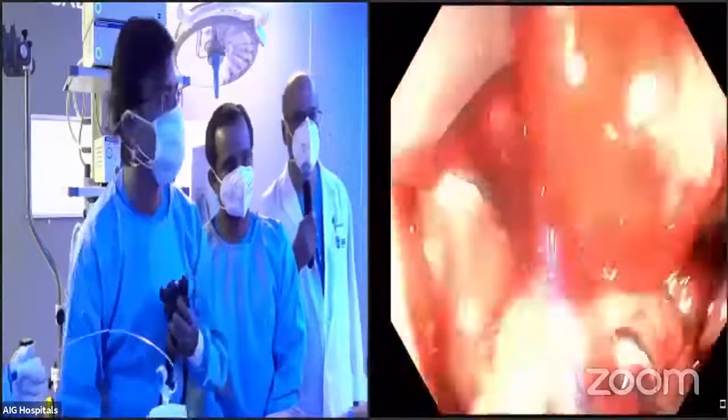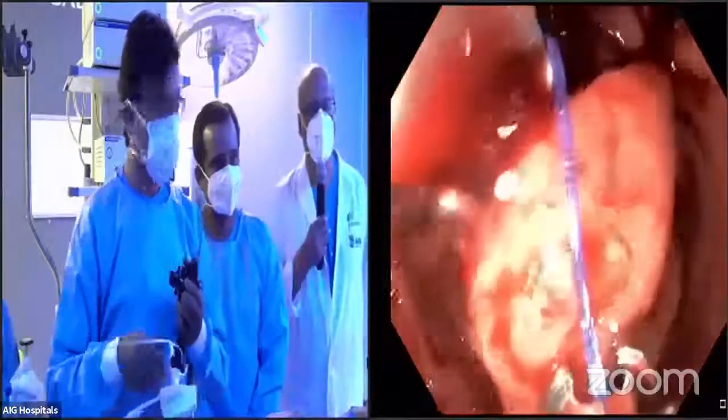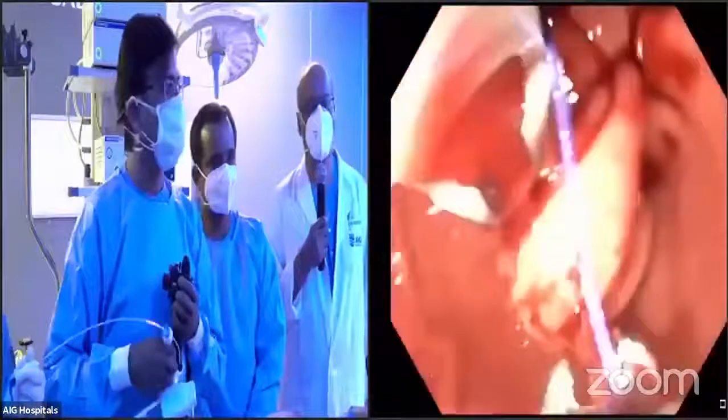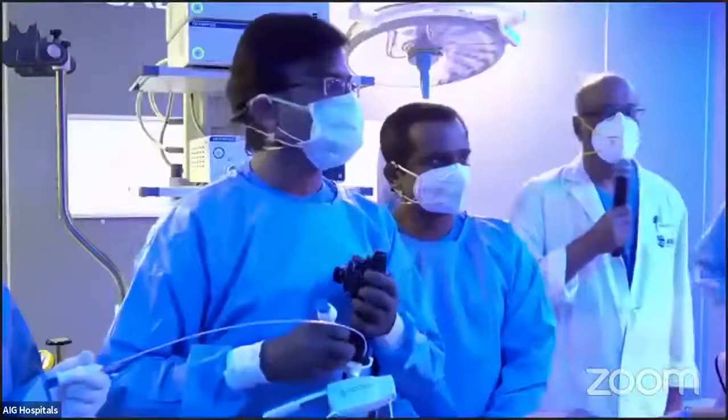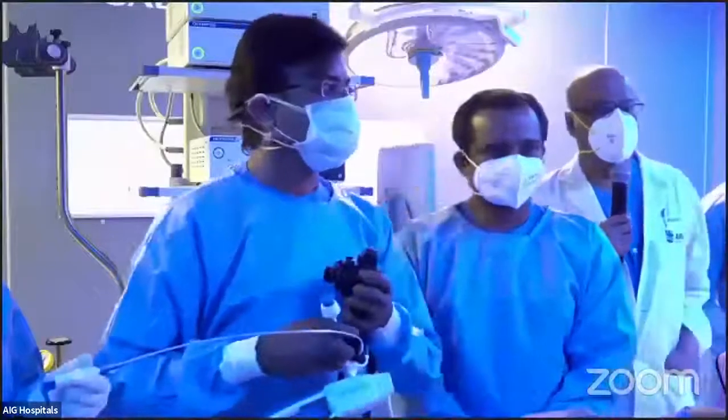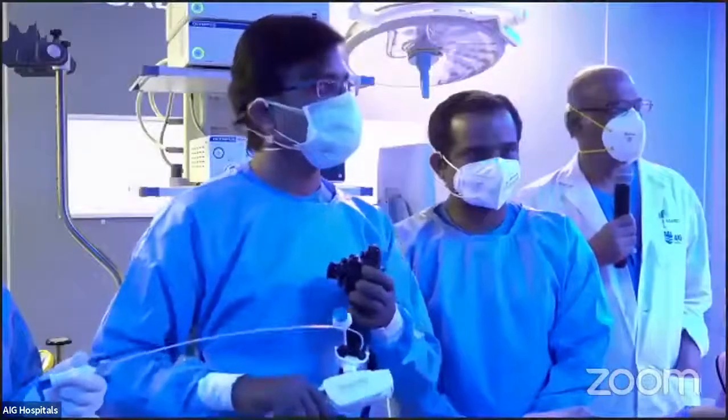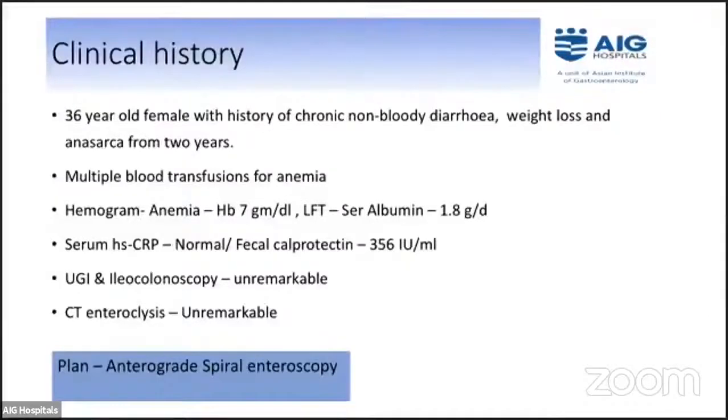So Rakesh, that's a very nice demonstration. As you're going on, shall we shift to the spiral enteroscopy and come back to you? Sure. Okay. Thank you. So we'll go to the spiral enteroscopy where another new device that Dr. Mohan Ramchandani, who has published a lot in this area, is going to show us. Mohan?